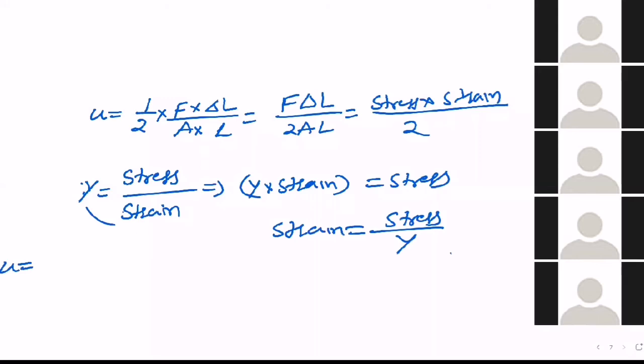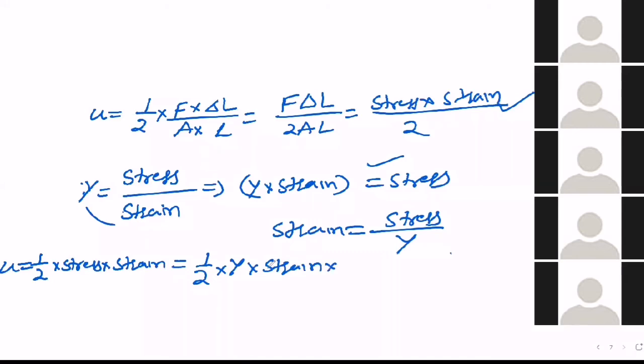Now energy density equals the actual formula we got, half into stress into strain. That is equal to half into stress, where I can write stress as Y into strain, into the strain already there, so Y into strain whole square divided by 2.